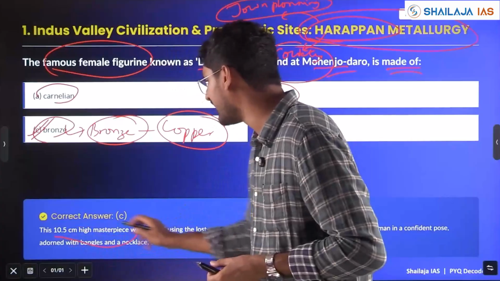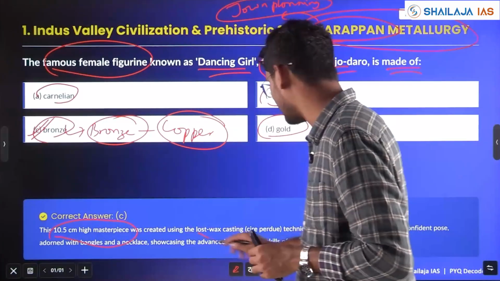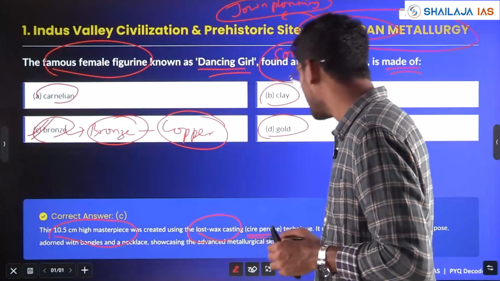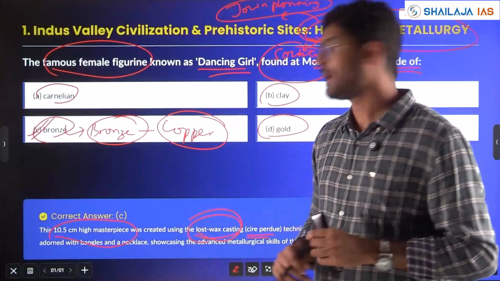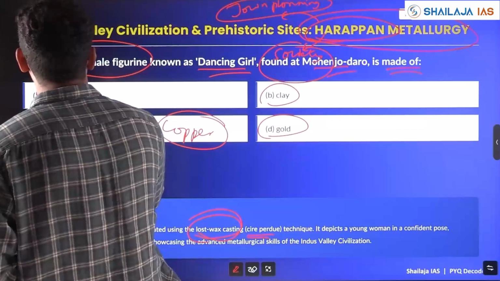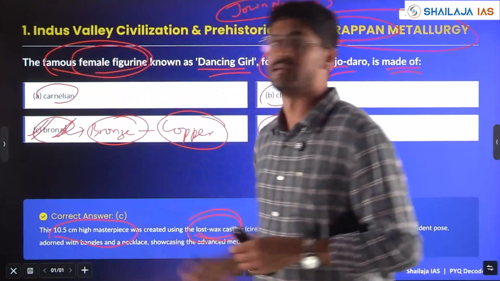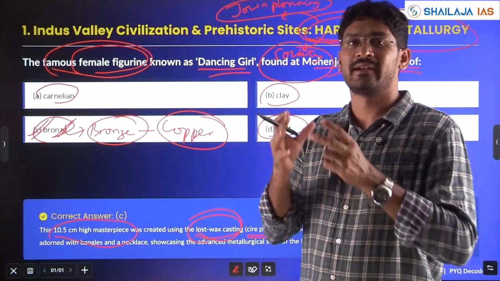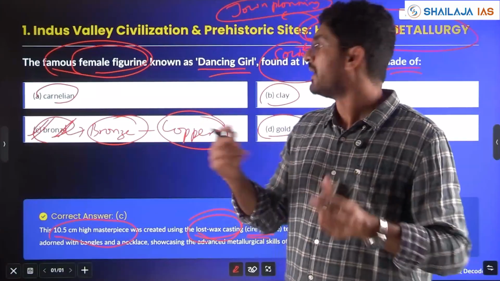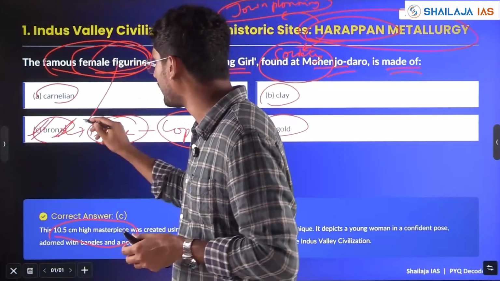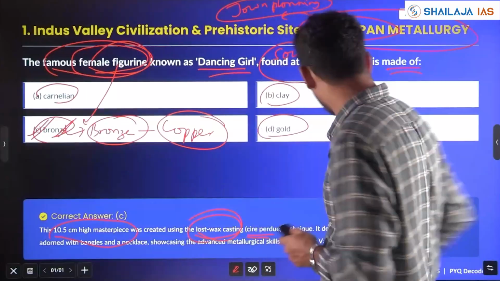This is a 10.5 centimeter masterpiece created by a technique called the lost wax technique. Lost wax casting, also called cire perdue, where they used bronze metal to make a female figurine, the dancing girl. What they did is they first filled it with wax and then poured the metal in liquid form, and a solid female figurine made of bronze was obtained. So the option here is C, bronze.